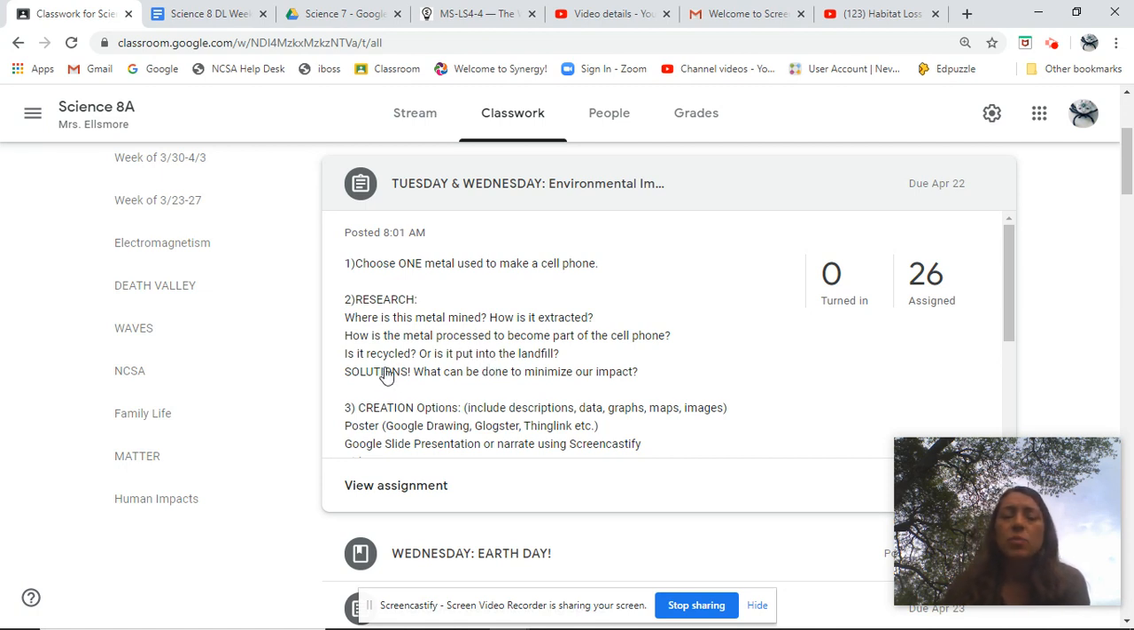The last part is, what are some solutions? Because there's environmental impacts going on along this whole way. So we want to figure out where there's some solutions so that we're not creating as big of an impact on Earth with all of us millions and billions of people using cell phones. Keep in mind, you do have options about how you present your project. So it's up to you if you want to do a slideshow, a video, anything of that nature, you can.